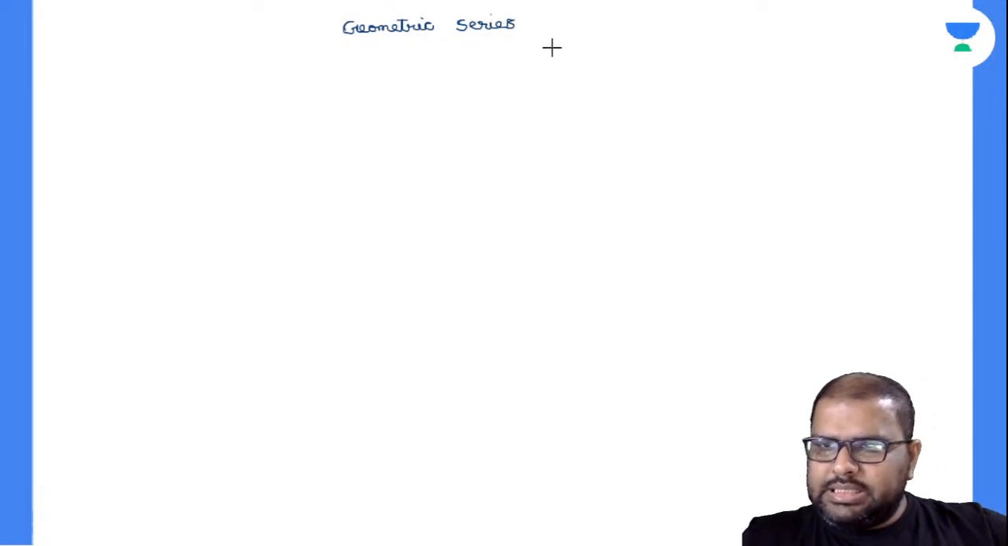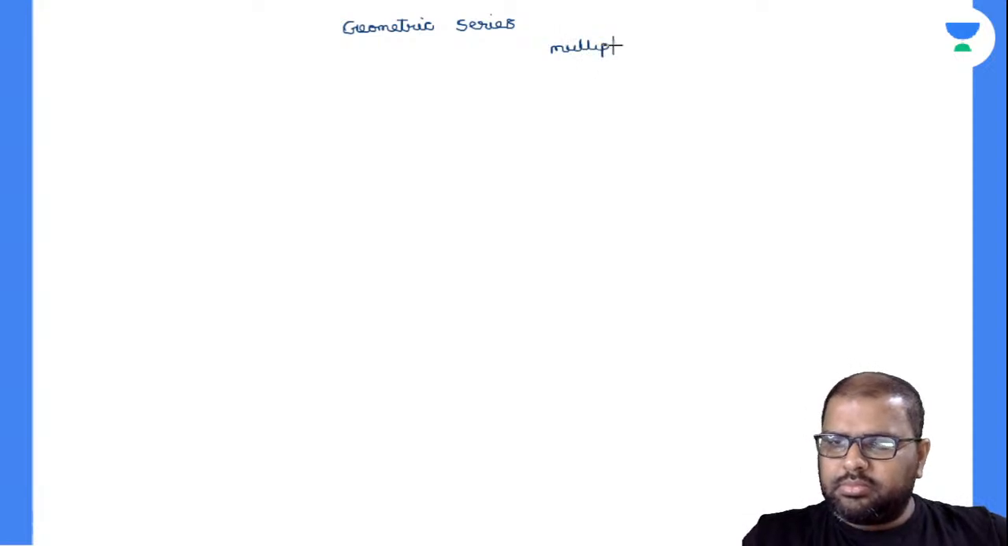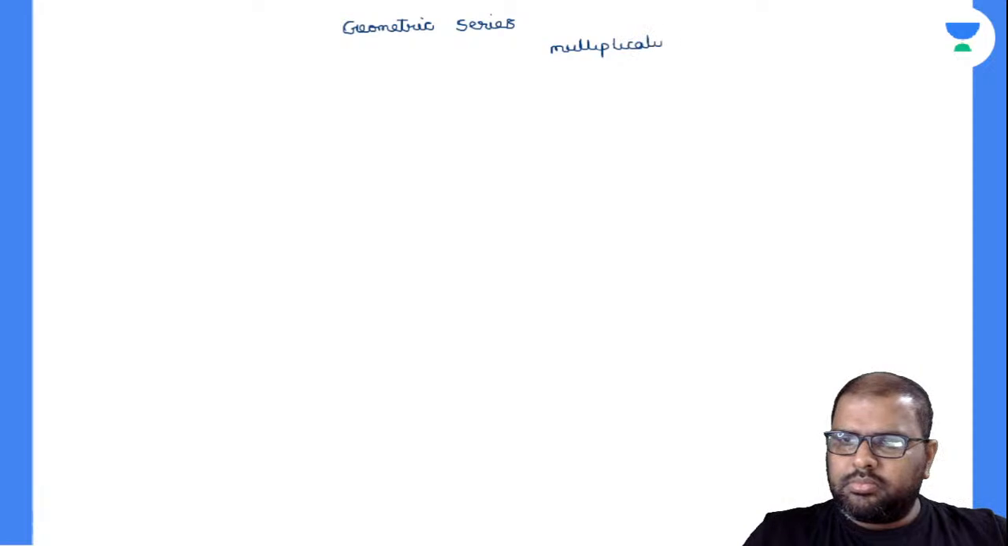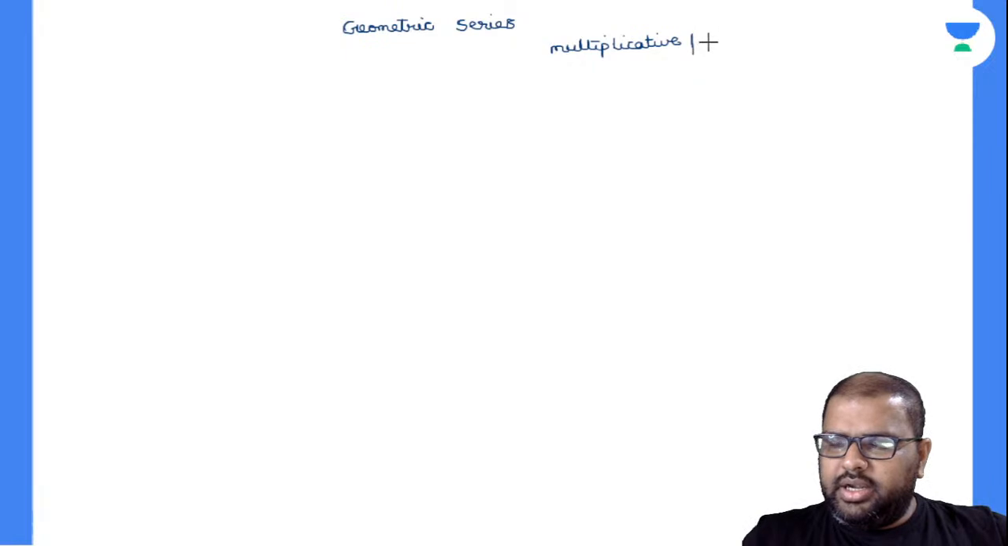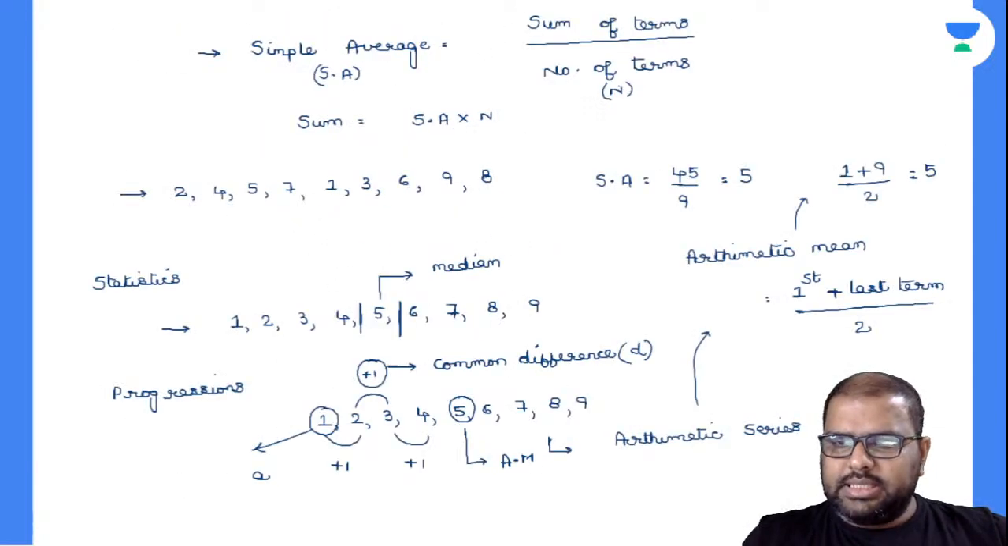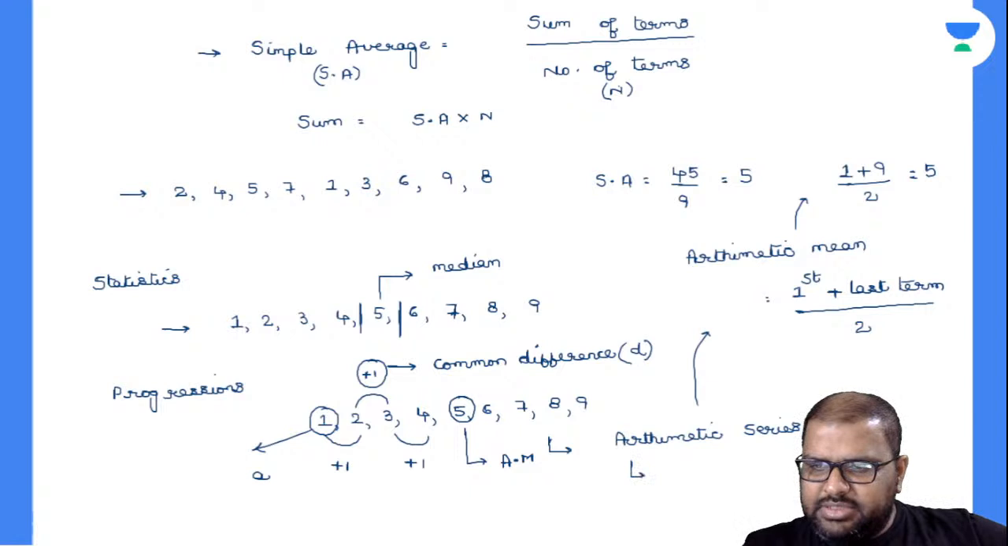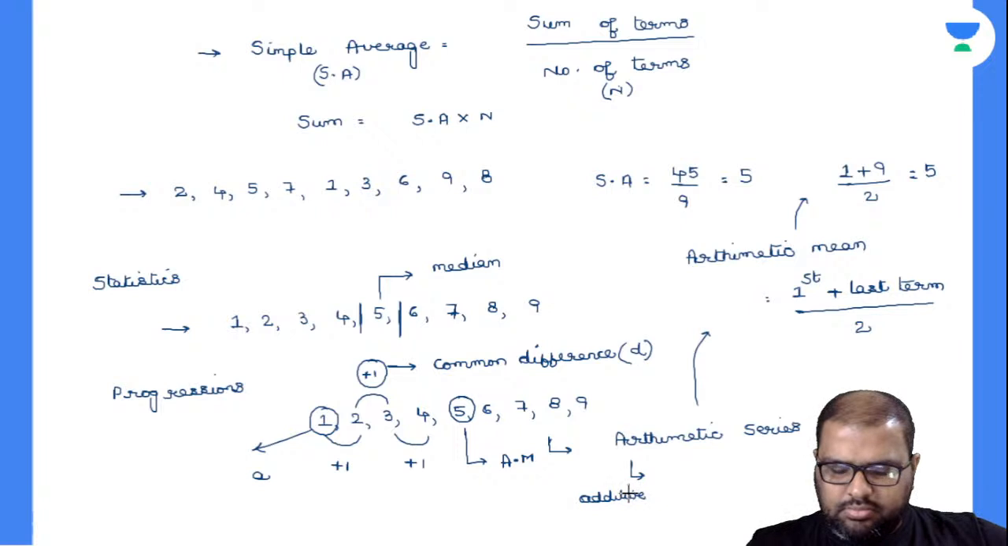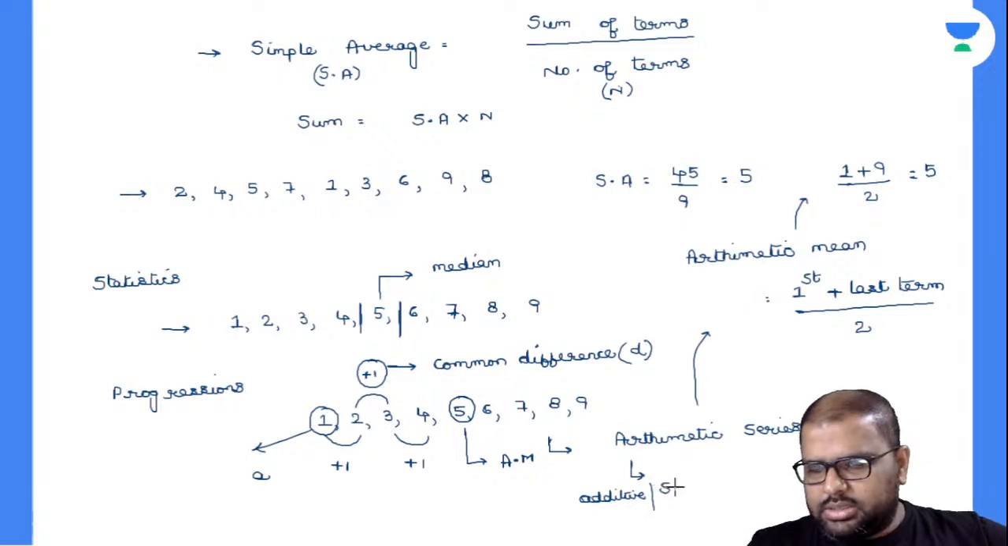What is this geometric series? Everybody knows, this is multiplicative change or divisive change. Now I'll write down arithmetic series here. This is additive change or subtractive change. Additive or subtractive change.